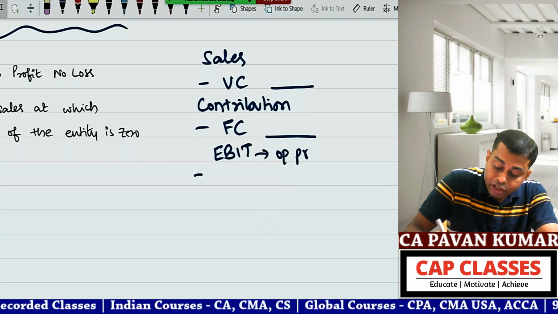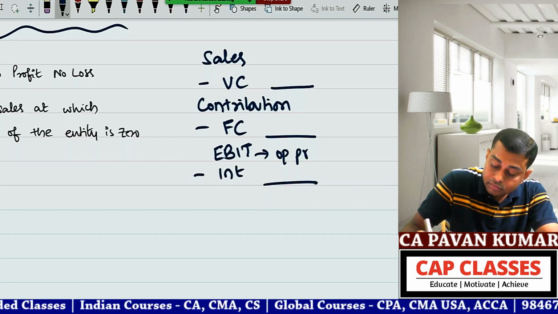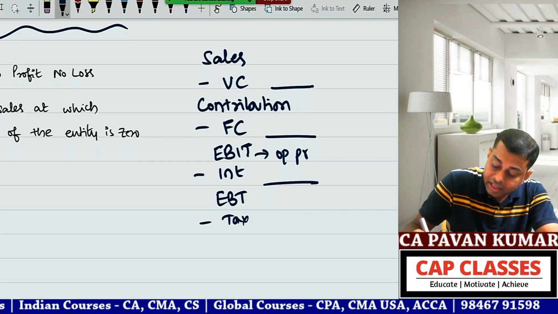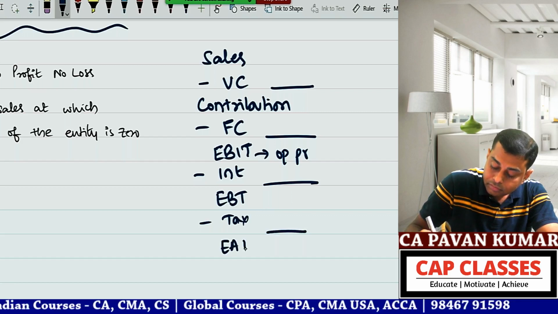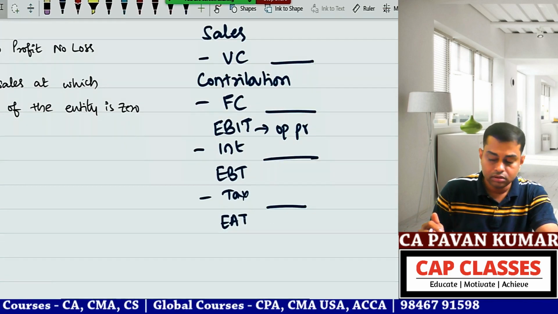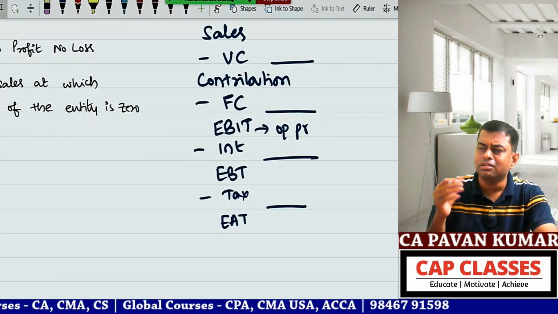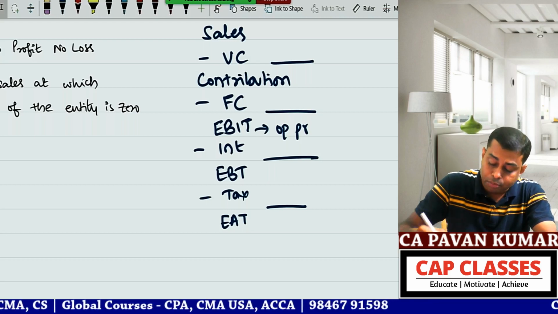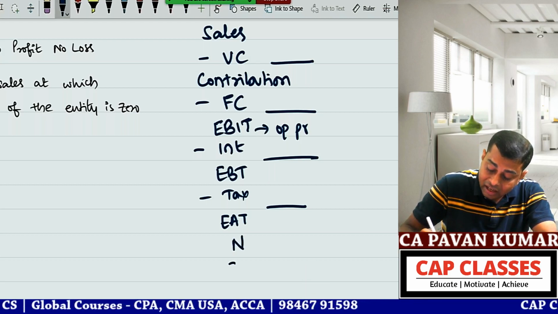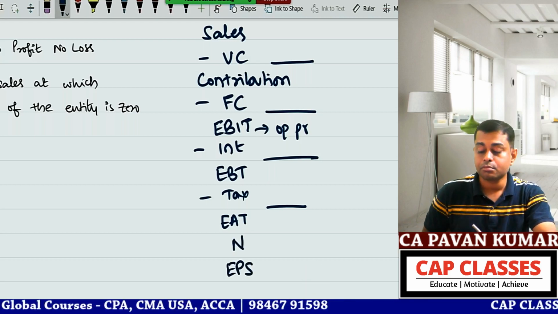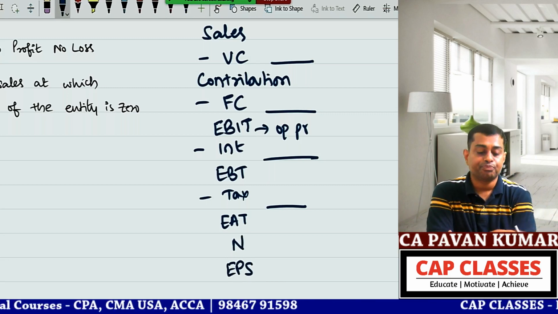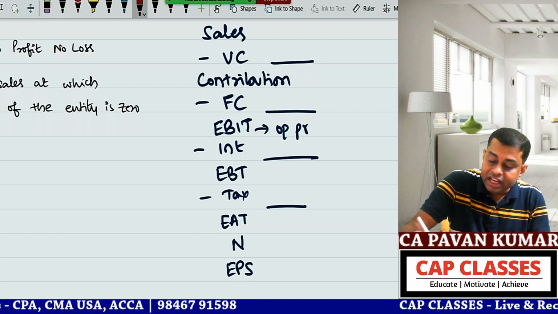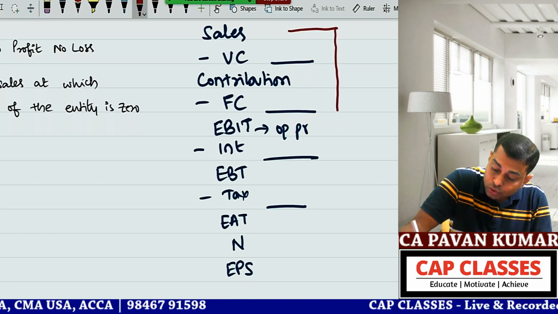From EBIT, what will you do? Subtract interest, get EBT. Minus tax, EAT. Minus preference dividend if any, then divide by number of shares, N, and you get EPS. For the sake of ease, let us assume that there are no preference shares. So can I take N and calculate EPS? Yes, sir. Okay, now if you look at your operating break-even point, it is a connection between these two.